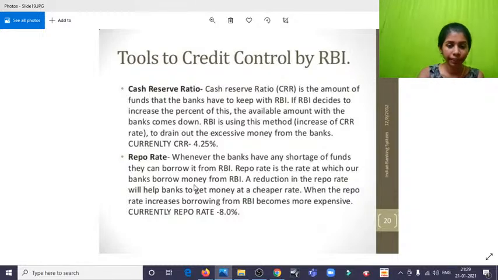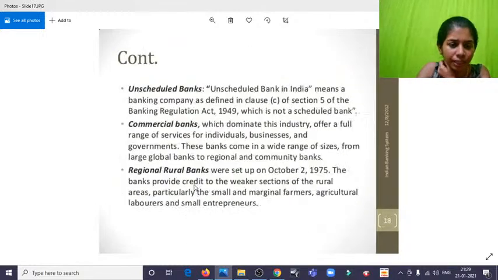because, like I said, depending upon the economic situation and our economy, this will keep on changing because the RBI's main objective and role is to keep the economy stable. So suppose we are going towards deflation, what happens? The rates also will keep on changing. So you have to keep on updating. And suppose you're going to write an exam today, Google this morning itself what all these rates are because that's better. And yes, so these were the 5 tools used by the RBI.